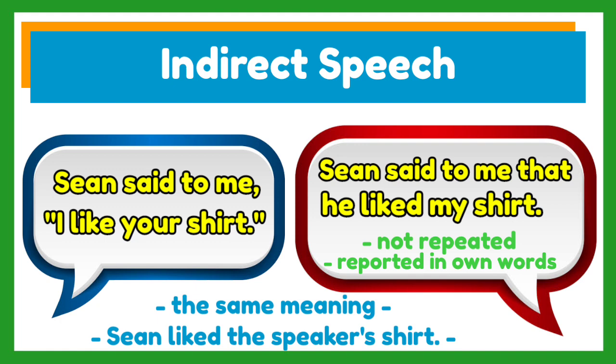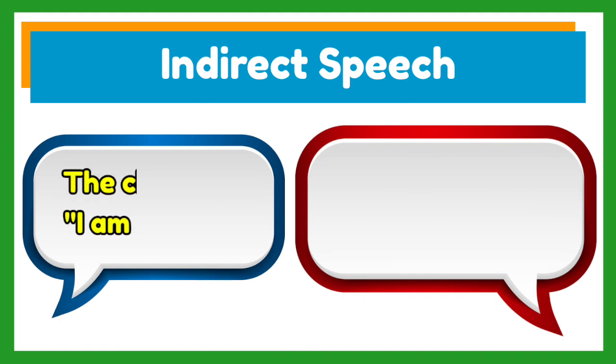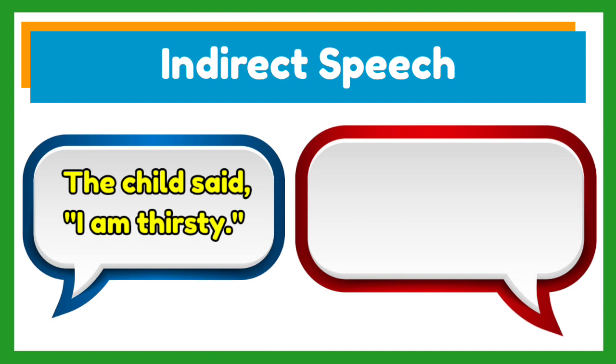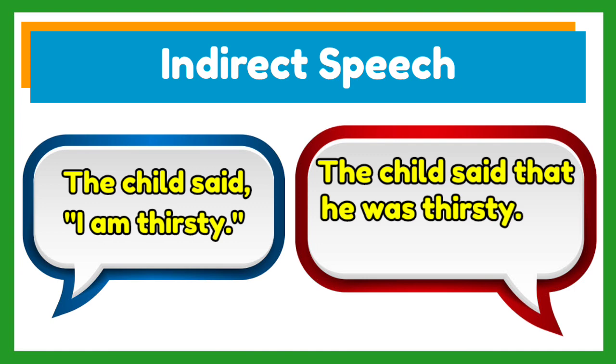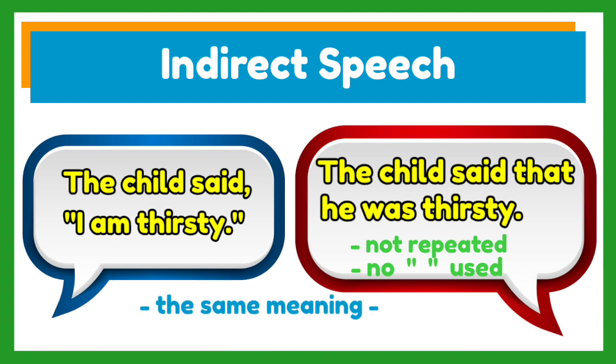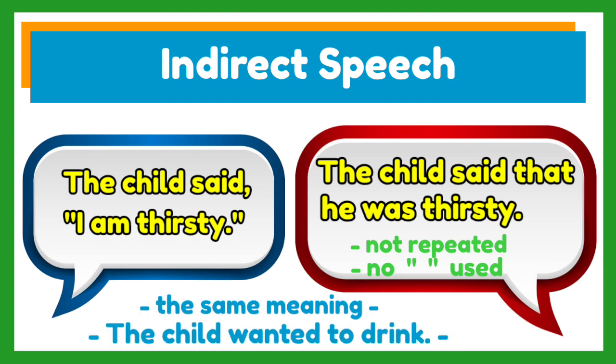Is it clear? Another one. In our previous example, if you change this into an indirect speech, it will become, the child said that he was thirsty. Again, as you can notice, the exact words are no longer repeated. The speaker reported it in his own words, and there are no longer quotation marks used. But these two statements still mean the same. They indicate that the child wanted something to drink.